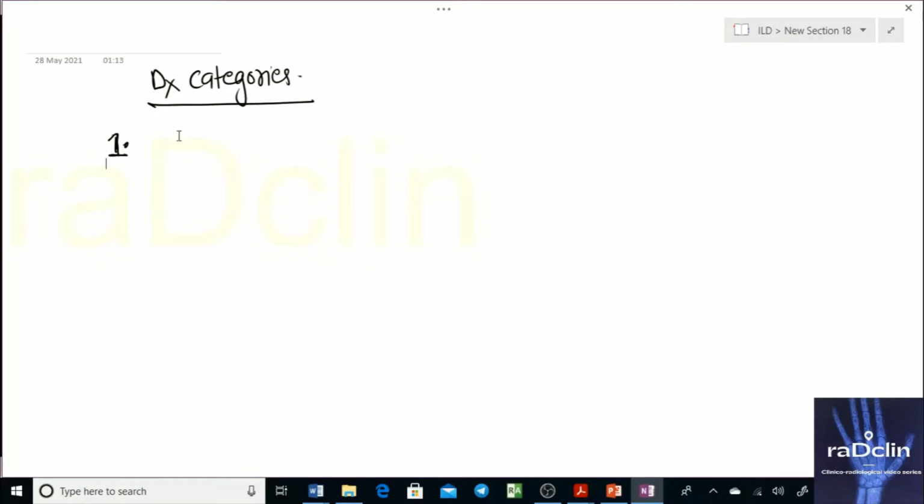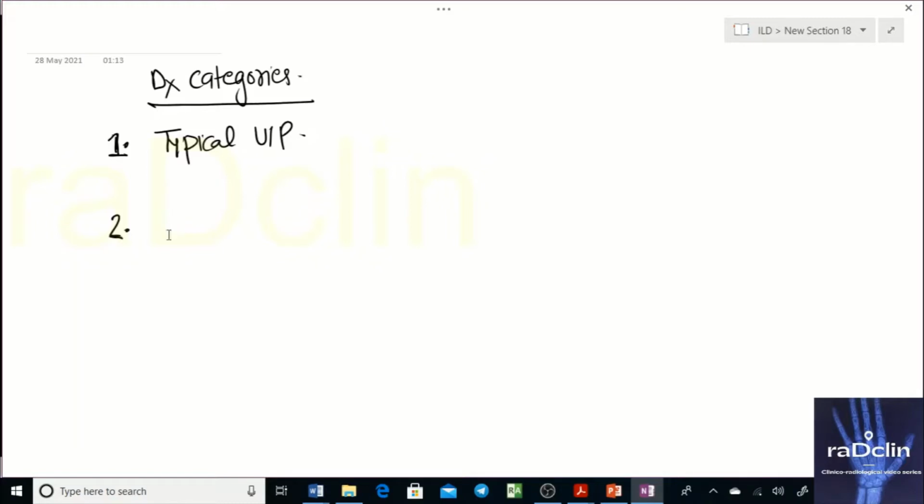The imaging features are different, but the names of the categories are the same in both, whether Fleischner or the joint working group. So what are they? The first category is typical UIP, which we discussed.